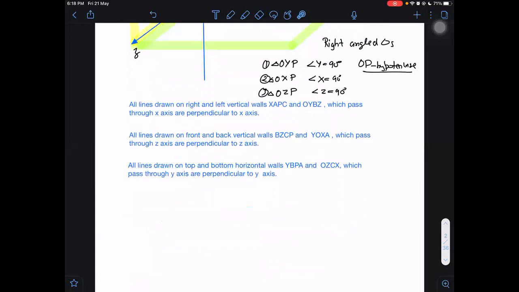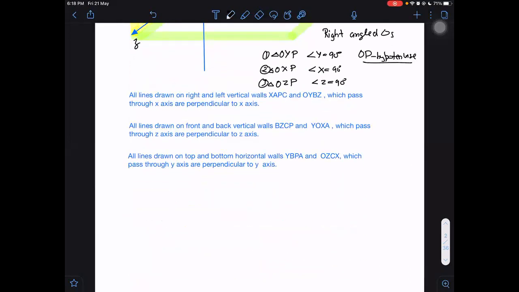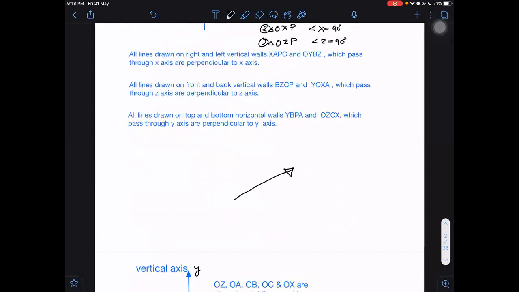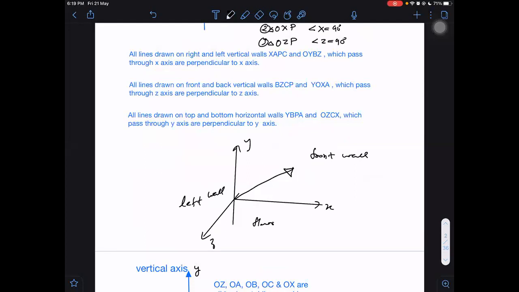Now you may be thinking that if no such cube is given, only a vector is given, we can always imagine a cube. How to imagine the cube? First of all, we have to make the y-axis, z-axis, and x-axis. After that, imagine that the XY plane is your front wall, the YZ plane is your room's left wall, and the XZ plane is the floor. Can you imagine this?